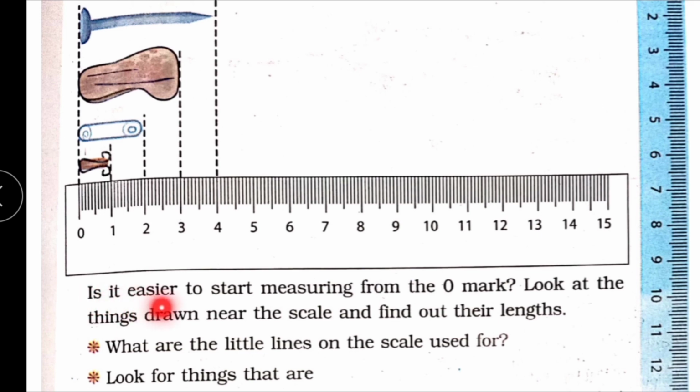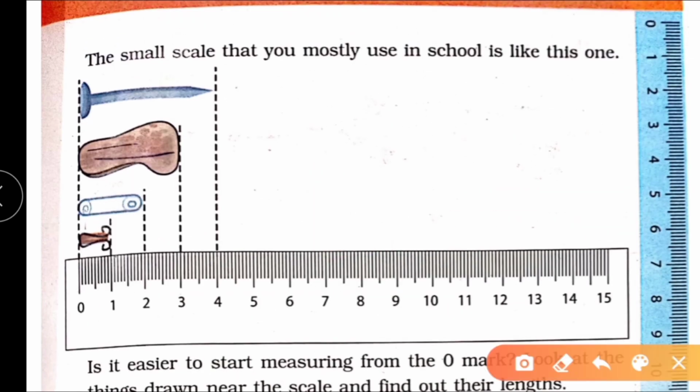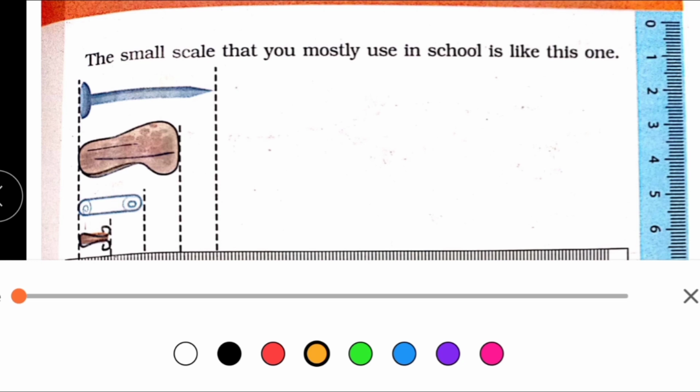Is it easier to start measuring from the 0 mark? Look at the things drawn near the scale and find out their lengths. Okay, so let's find the length.